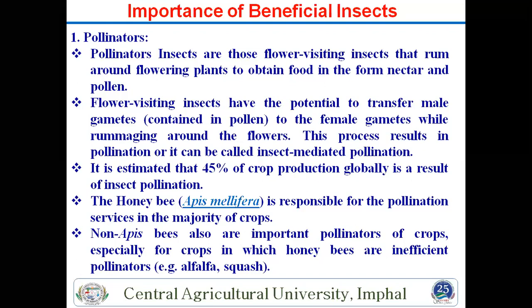Non-Apis bees are also important pollinators of crops, especially alfalfa and squash. Most cross-pollinated crops are pollinated by these pollinators, mostly bees, and many other insects as well. Some are beetles, some are moths, also pollinating the crops.